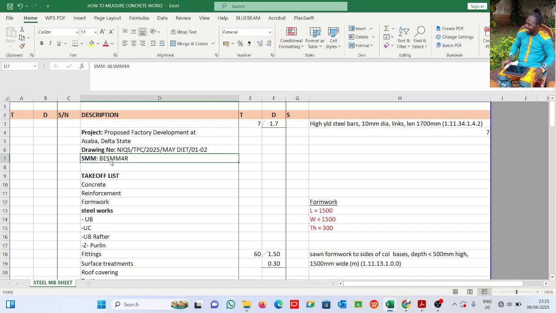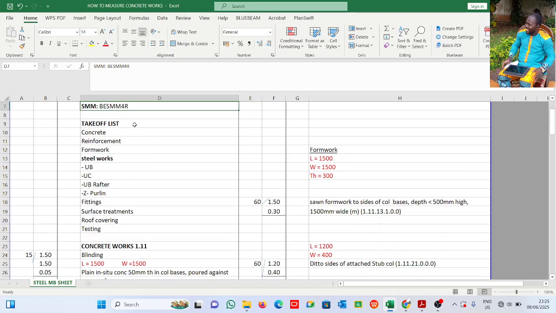But of course, if it's office work or personal work, you don't need to do all this, right? But if someone is going to vet your work, a superior is going to vet your work, you have to give the project details properly and put the date so that they can easily make reference to them. These are the takeoff list.